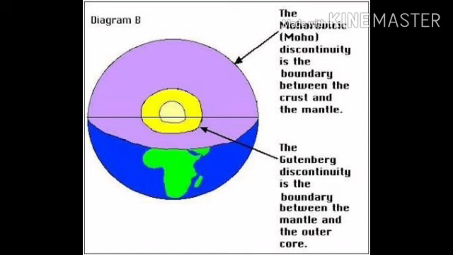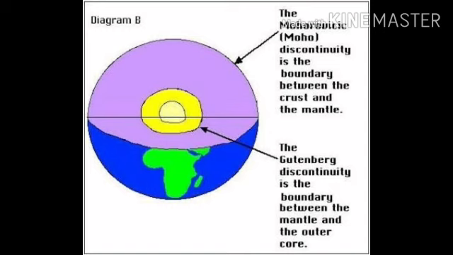Yes, it was discovered by a Yugoslavian scientist, Andreja Mohorovičić, in 1909. It is simply known as Moho discontinuity. What are the characteristics? It forms the boundary between the crust and the mantle.